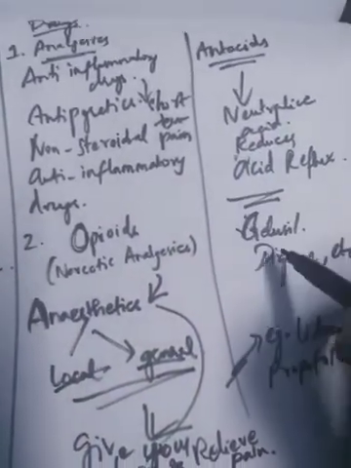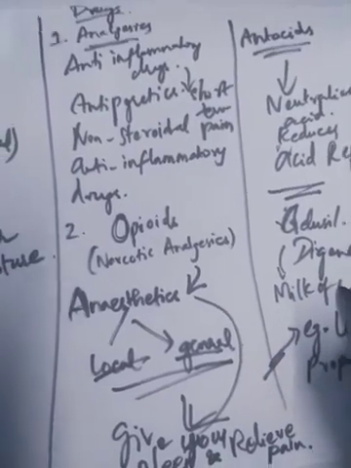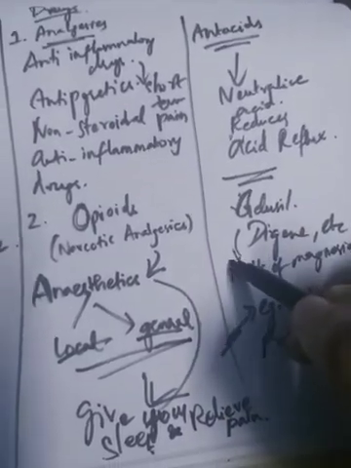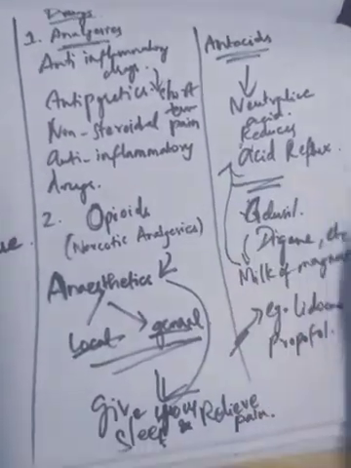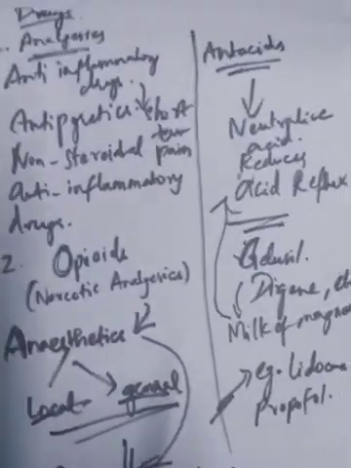Usually your antacids, these Gelusil, consist of milk of magnesia. Milk of magnesia will reduce the acid reflux. So these are some of the types of drugs available.